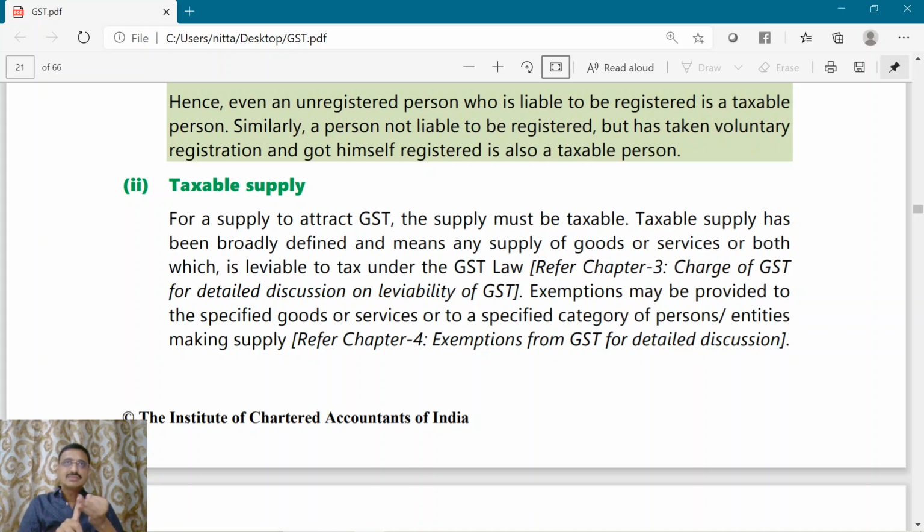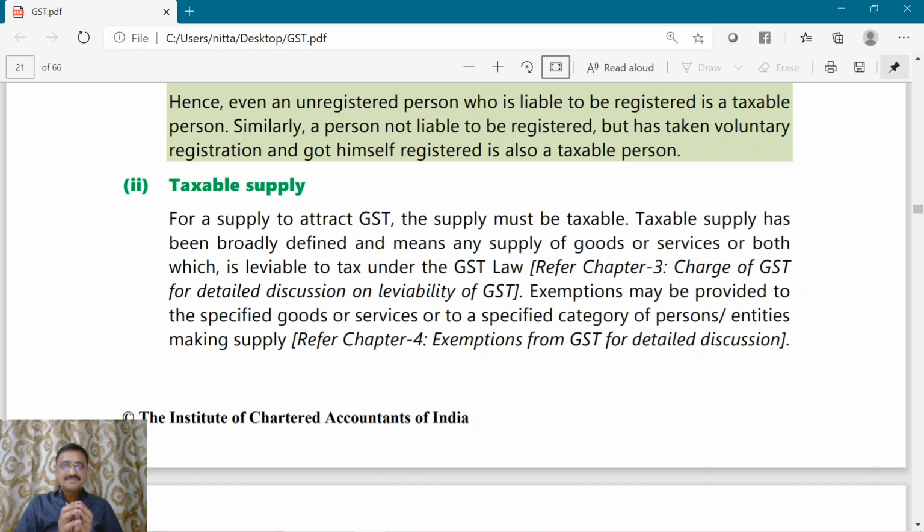Whom do you mean by taxable person? A person who is registered under this Act or who is liable to get himself registered under section 22 or section 24 of the Act. A person, though he is liable to get himself registered under the Act, did not get himself registered, he will be a taxable person. A person not liable to be registered under the provisions of the Act but got himself voluntarily registered, he is a taxable person.